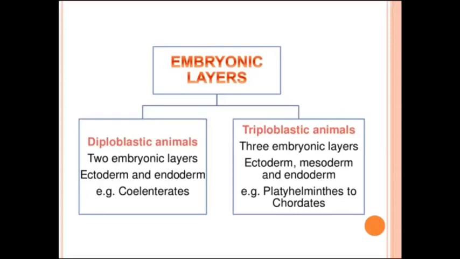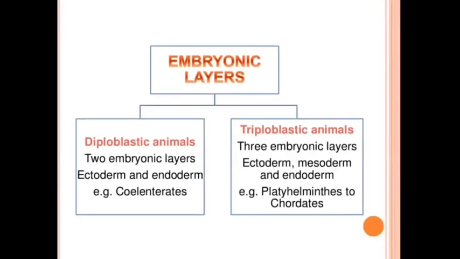Triploblastic animals have 3 germinal layers. They are ectoderm, endoderm and mesoderm. If an animal has 3 germinal layers, it is said to be a triploblastic animal. Example, from phylum Platyhelminthes to chordates. Organs and tissues are developed from these embryonic layers. For example, in triploblastic animals, skin, nails and teeth are developed from ectoderm. Lungs, liver and intestine are developed from endoderm. Muscle, bone and heart are developed from the middle mesoderm layer.